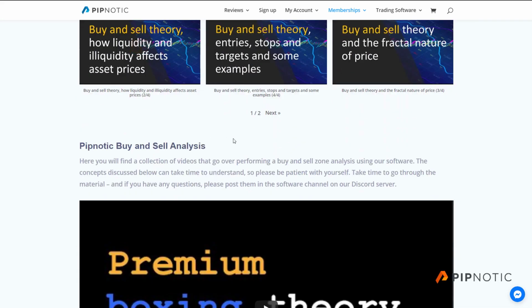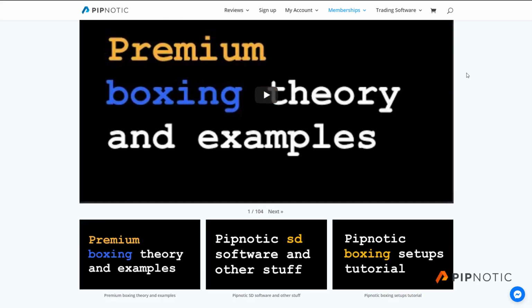We have a buy and sell zone analysis, which is me walking through an analysis of an asset and discussing what a buy and sell zone setup would look like. Okay, so you can look at a price of an asset, you can see where it has been, you can look at the footsteps that it makes, and you can build up a narrative about the price of the asset, where it is now relative to where it has been historically and where it is likely to go based on these two things.